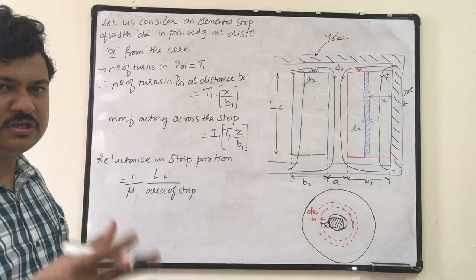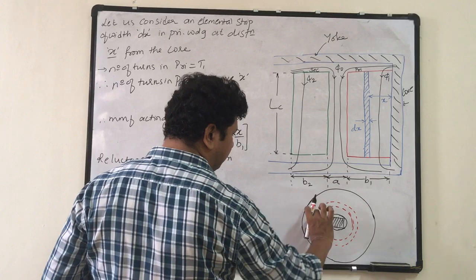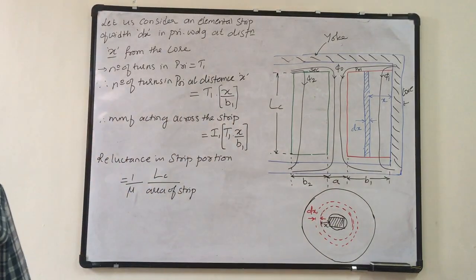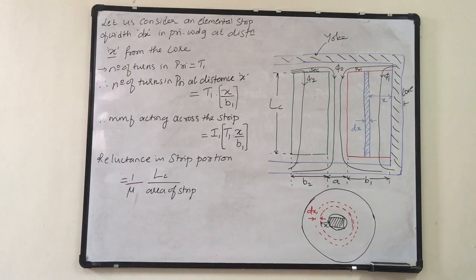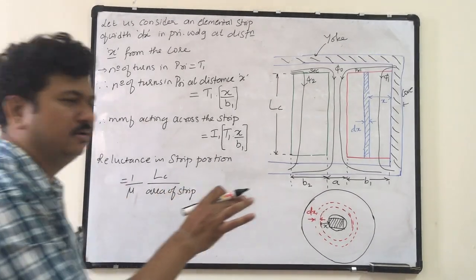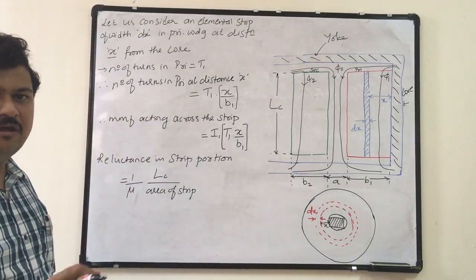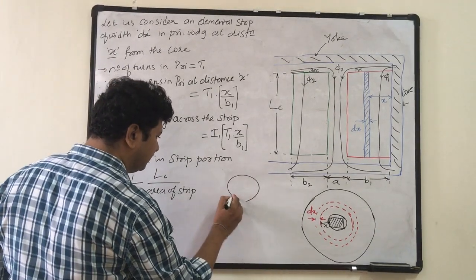But when you actually see, the winding is cylindrical in structure, and this elemental strip that I have considered is also cylindrical. It is not a straight line which will cover the axial length. It is a cylinder, and I have cut that cylinder. This is the elemental strip.